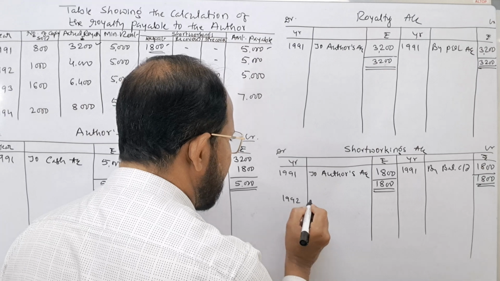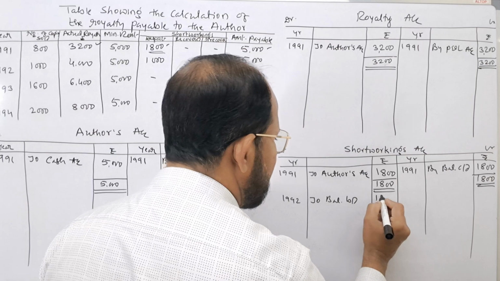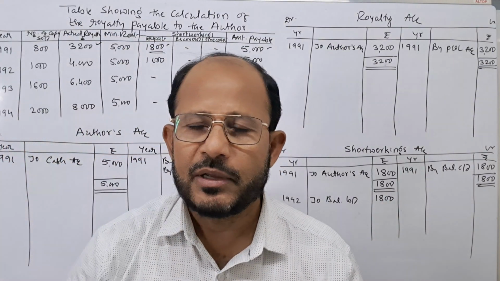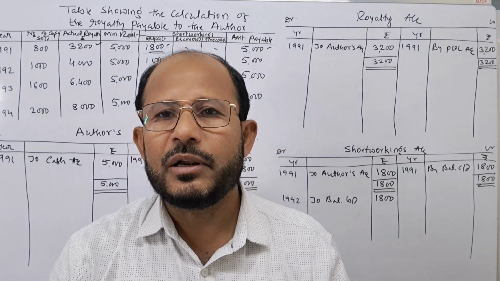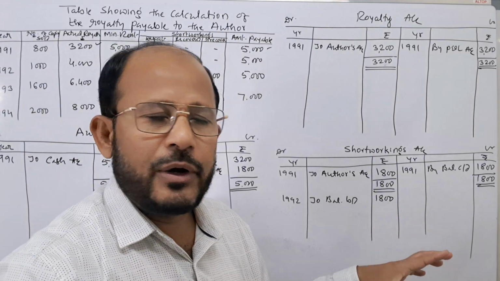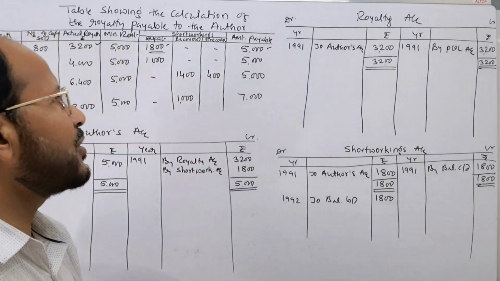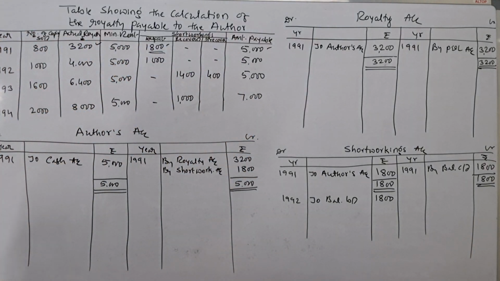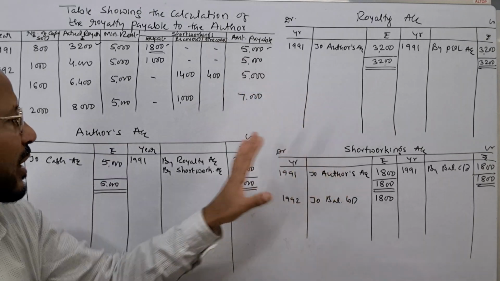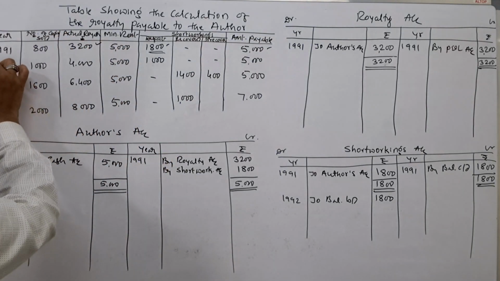In the year 1992, to balance brought down, rupees how much? 1,800. Why do we show this one as the opening balance? Because still time is there to recover these short workings. In case if the time is not there, what do we do? We transfer it to profit and loss account, treating that one as a loss to the publisher. Okay. In the first year, all the journal entries are posted and royalty account, short workings account and author's accounts are closed. Next, come to the second year.